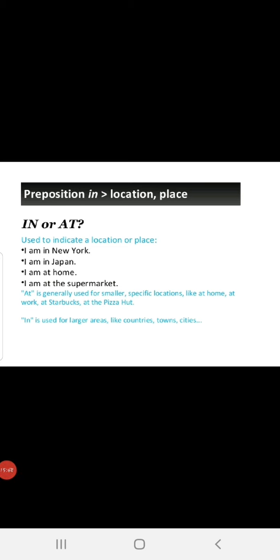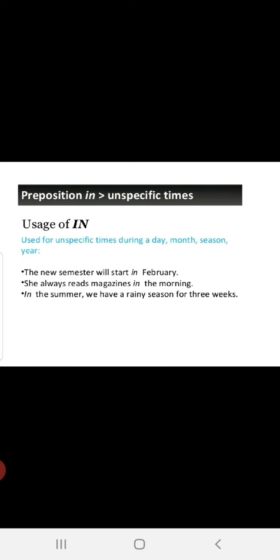Again here, preposition in or at. I am in New York, I am in Japan, I am at home, I am at the supermarket. Unspecific time is used, that is, in is for unspecific time, at is for exact time. The new semester will start in February. She always reads magazine in the morning. Time is not specified. In the summer, we have a rainy season for 3 weeks.